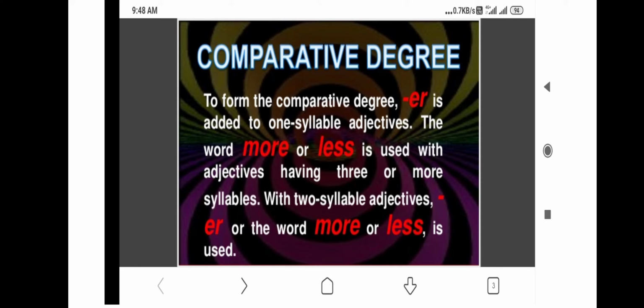Now, for example, we are using er with 1 syllable adjectives, like quiet, quieter. If it is beautiful, we divide that word. If we divide the word beautiful, how? Beautiful. It is 3 syllables. So if the word has 3 or more syllables, we use more beautiful. We don't use it as beautifuler, beautifulest. So for a word having 3 or more syllables, we use more or less before it.